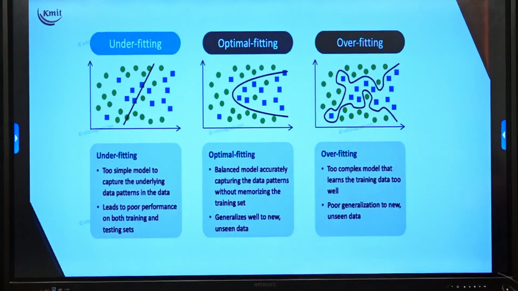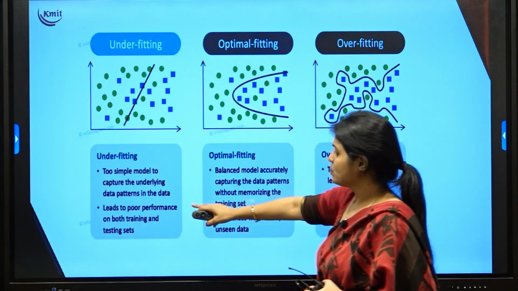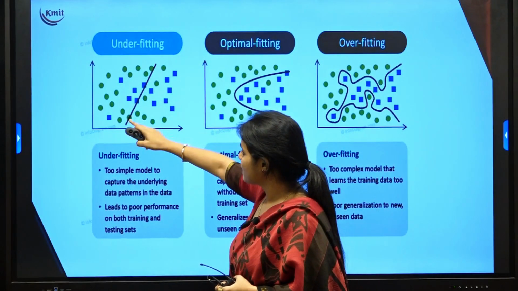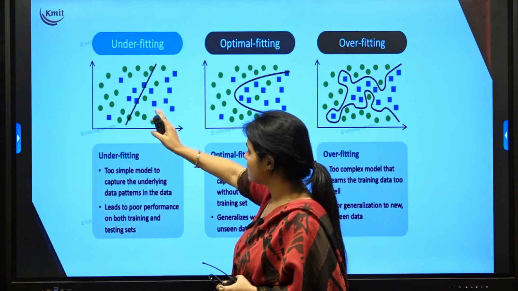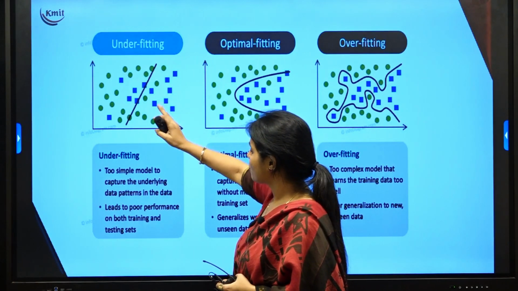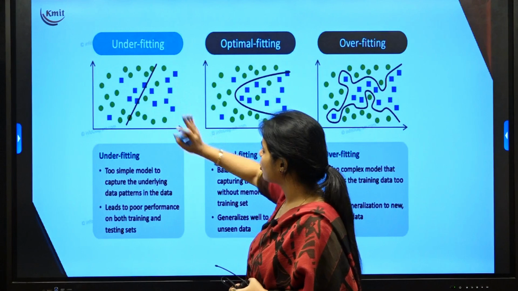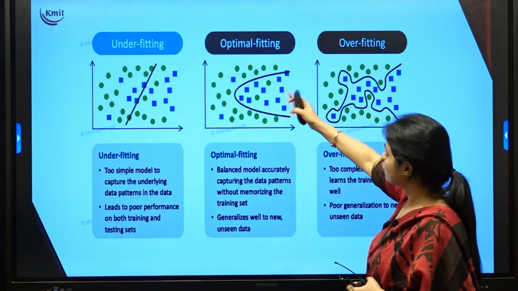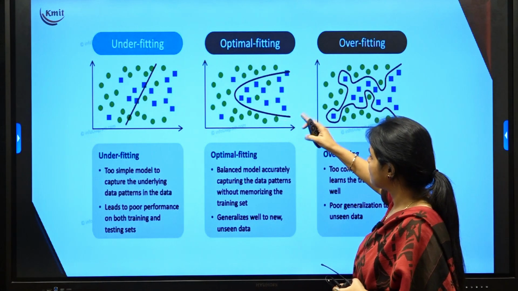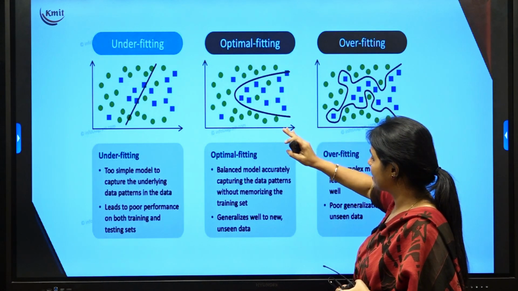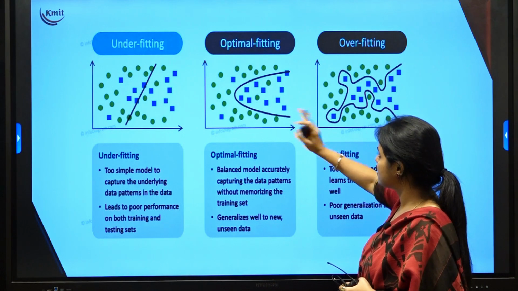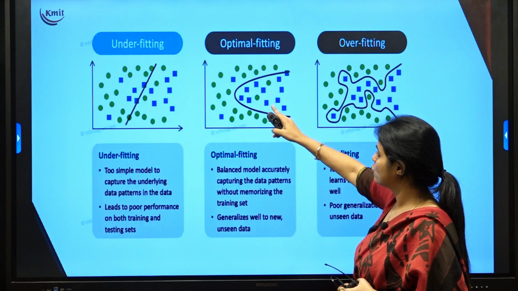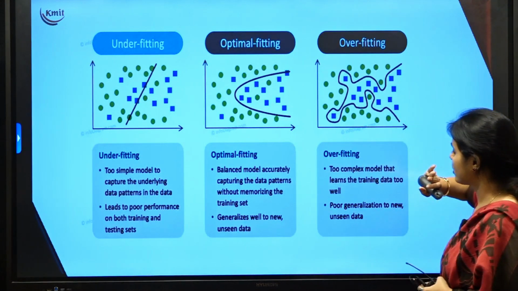As you can see, this model is too simple to capture underlying patterns. There are different patterns, and a very simple linear regression line is not able to capture them. So it leads to poor performance on both training and testing. This is called underfitting. Optimal fitting is nothing but balanced and accurate. One or two may be missed, but it is a neat line which does not memorize the training data set and gives you a generalized curve which will actually classify the different data, that is the blue squares and the green circles.